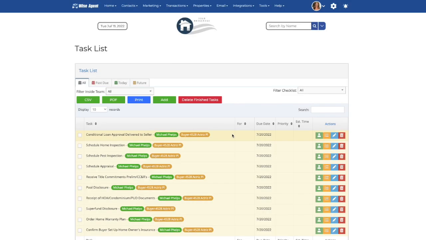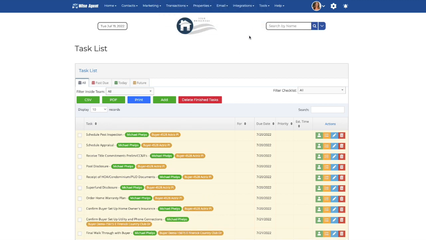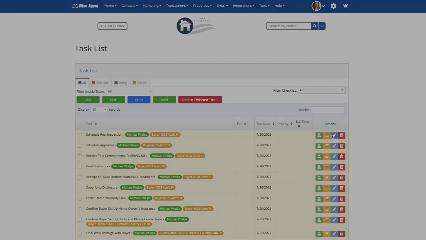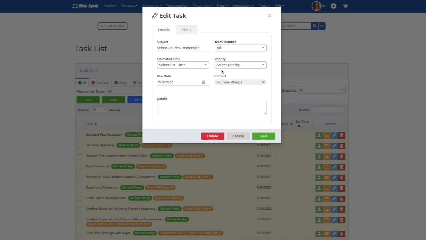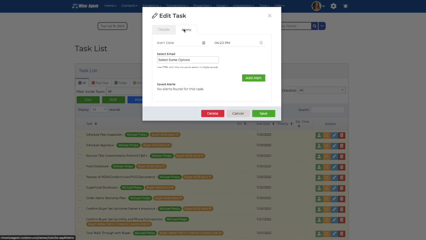Tasks that are due for the day will also appear on the home dashboard under the task list module. You can mark off a task as completed from here, and if you want to remove these finished tasks, you can do so by clicking this button. You can set up an alert for a task by clicking on the pencil icon here and navigating to the Alert tab. You can set a time and date and select the email or cell email that you wish to alert.